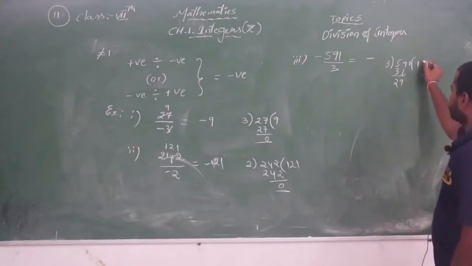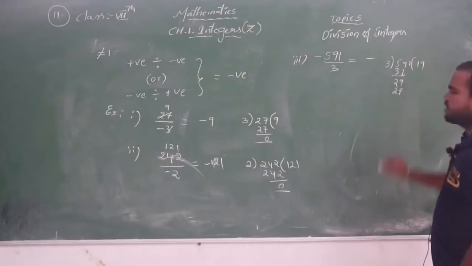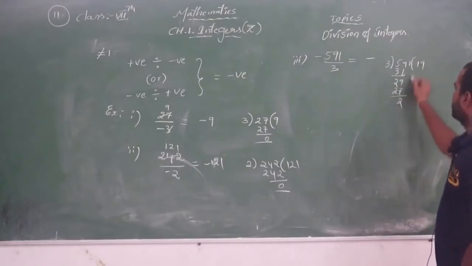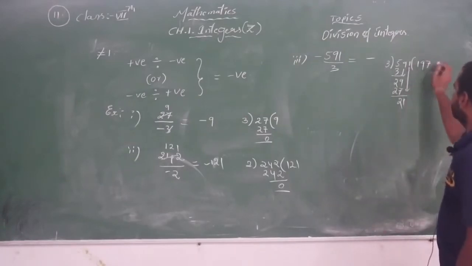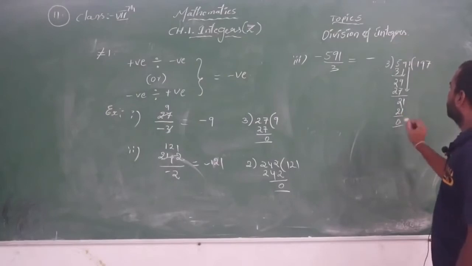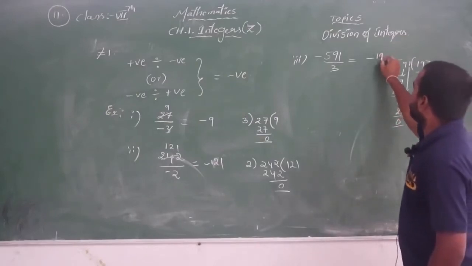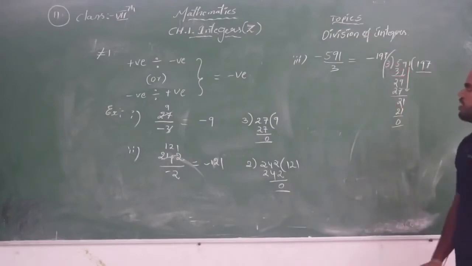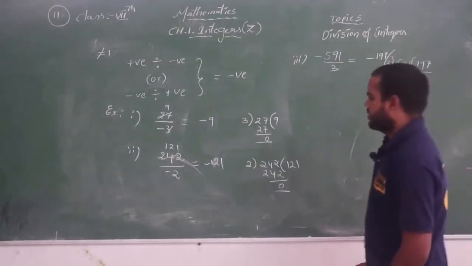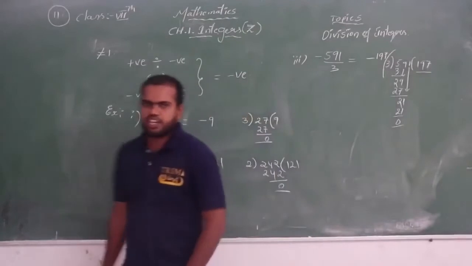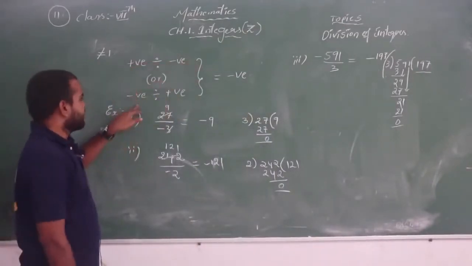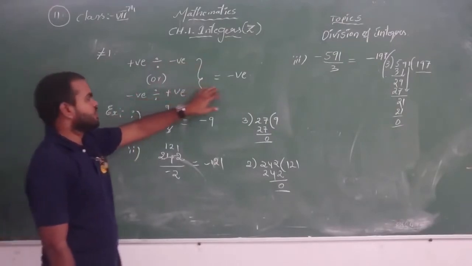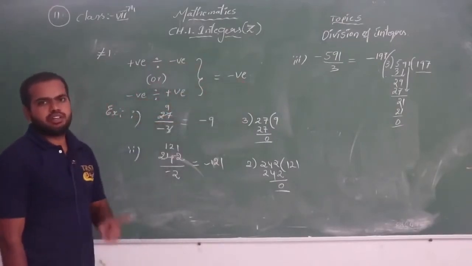Then 3 nines are 27, and the remainder is 2. Next, what is left here is 1, so 21. 3 sevens are 21. So the answer is minus 197. Just remember, whenever we are dividing a positive integer with a negative integer or a negative integer with a positive integer, the quotient we will get is negative. This is rule number 1.